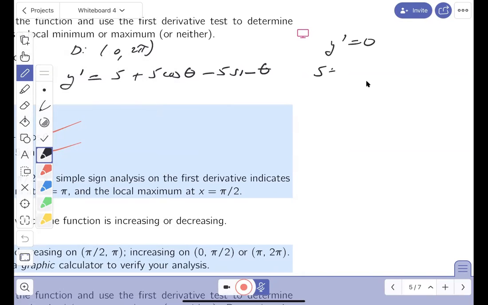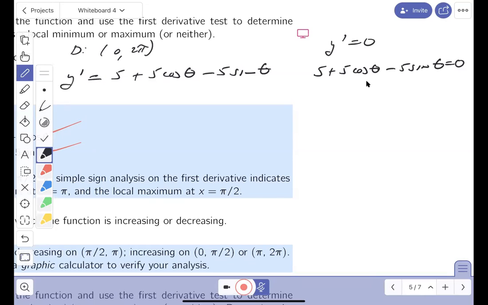5 plus 5 cosine theta minus 5 sine theta equals 0. What I would do, and again, this is me, you may say, I wouldn't have done that. I want to do something different. I actually want to encourage you to do things that are different if they're right. If you're doing things that are wrong, I got to strongly discourage you from that. Really strongly discourage you from that. What I'm going to do though is divide both sides by 5.